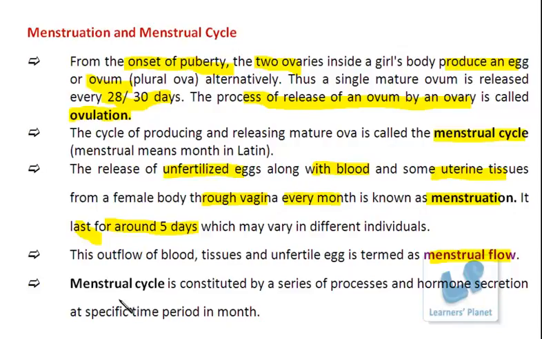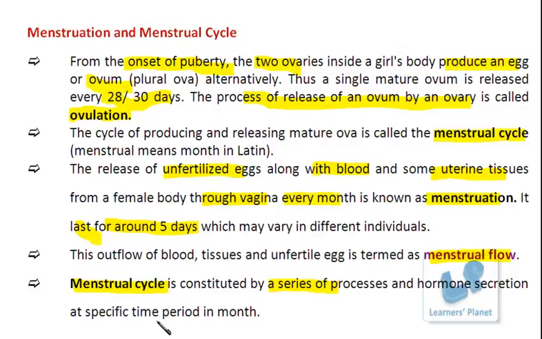Now, when the menstrual cycle is taking place, I said there is a release of hormone which is helping in the development of the uterus also, right? But I should say that there is a series of processes, and different hormones are secreted in different periods of time. During this phase, basically what will happen? Initially, the ovary will become ready so as to produce the ova. It is preparing itself. So that phase is there.